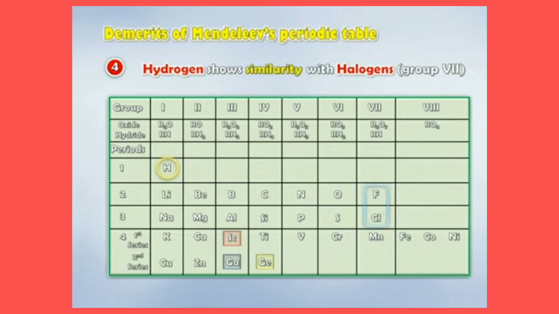The fourth demerit is the position of hydrogen. Now children, hydrogen shows similarities with halogens, which are placed in group 7. Now how does hydrogen show similarity? Let us learn this with the help of an example.